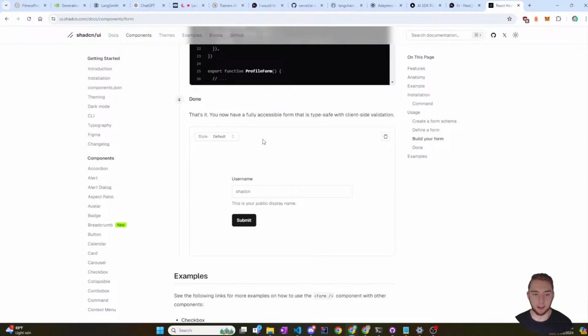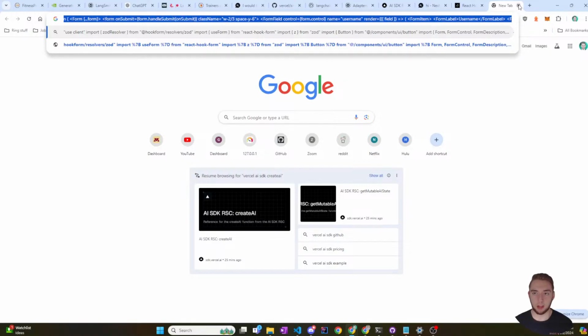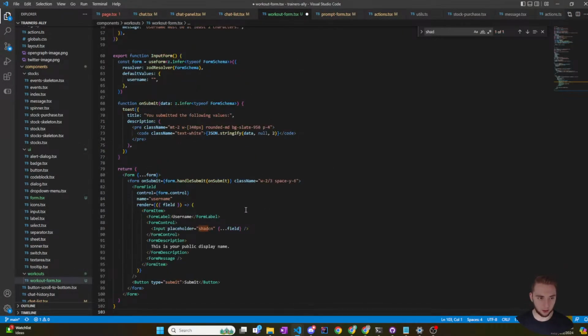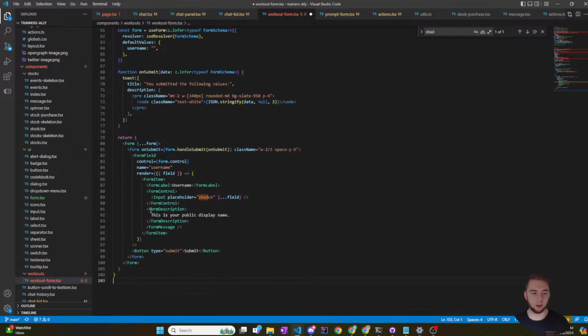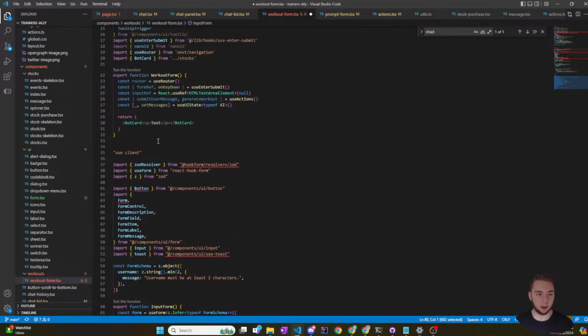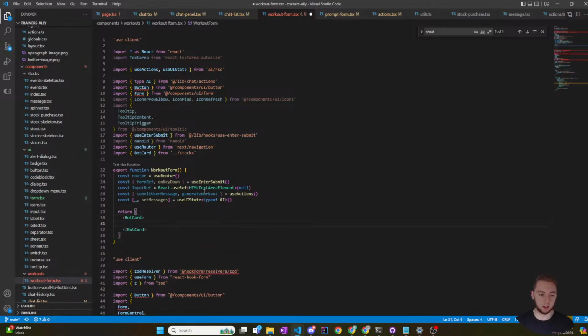Build your form. Cool. Can I just see the exact code? Is that what that is? Did I just copy all the code? Okay, I think that's got it. It's good. Let me go back to my code here and just paste this in. I'm gonna paste this in the bottom here just to see what I got. Okay, yeah. So I'm gonna take the form and then paste that here. Well, actually within bot card. I'm gonna paste it within bot card like this.